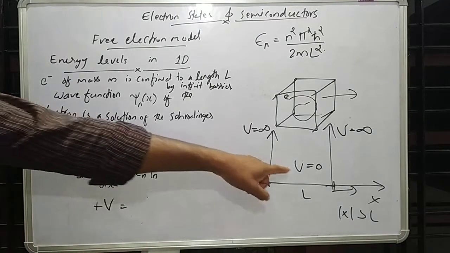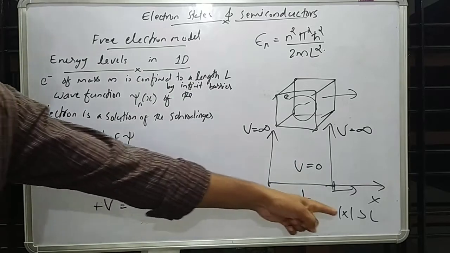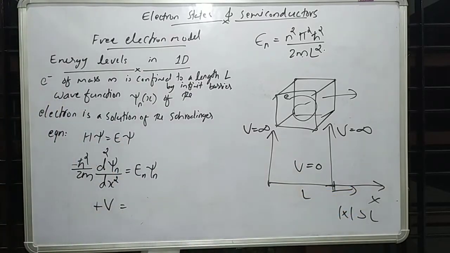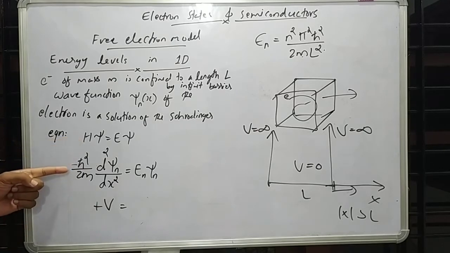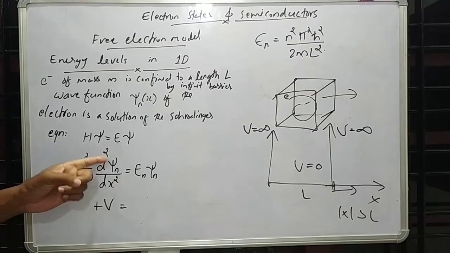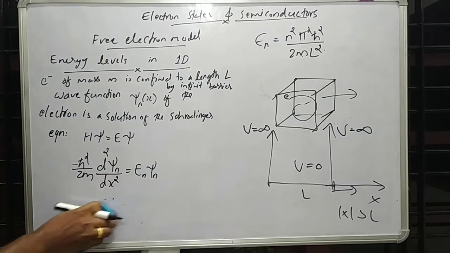But here we are taking the potential equal to 0 if mod x is less than or equal to L. That means our Schrodinger equation becomes minus h bar square over 2m d square psi n over dx square equal to En psi n, since the potential is equal to 0.